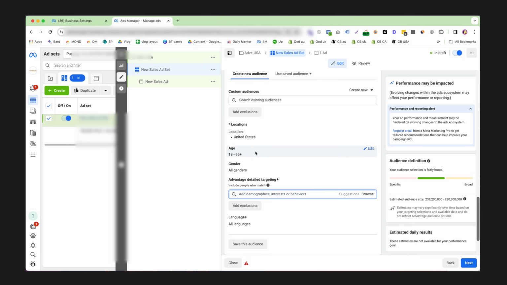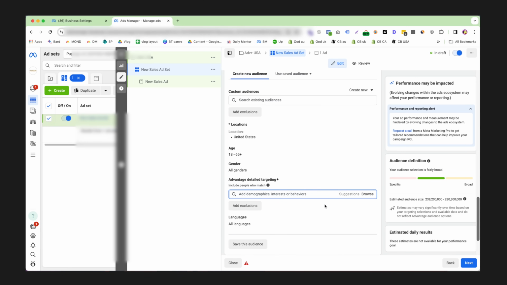In this audience section, we can refine things like age, gender, and even add certain interests like pets or activities that they like to do. On the surface level, this sounds really effective because if I'm selling a pet product, I want someone that's interested in pets.